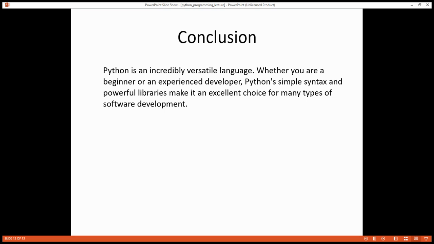Conclusion. Python is an incredibly versatile language. Whether you are a beginner or an experienced developer, Python's simple syntax and powerful libraries make it an excellent choice for many types of software development.